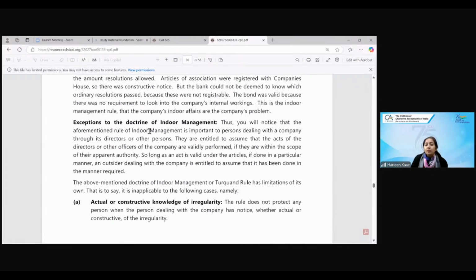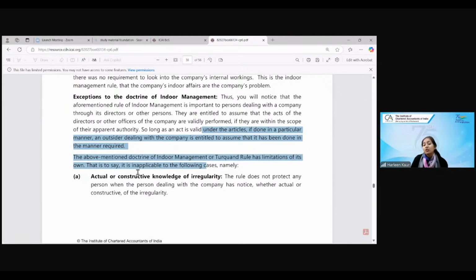So the indoor rule is important for the people who are dealing with the company through directors and other persons. It is assumed that everything is being performed perfectly fine and they are within the scope. As long as the act is valid and under the articles, if anything is done in a particular manner, the outsider dealing is to presume that it is done as per the manner. Means if I am entering into a contract with you, I'm an outsider, you are the company, I will assume that the company is doing everything perfectly fine as far as it is within the object clause and within the power of the company. But Turquand's rule has its own limitations.